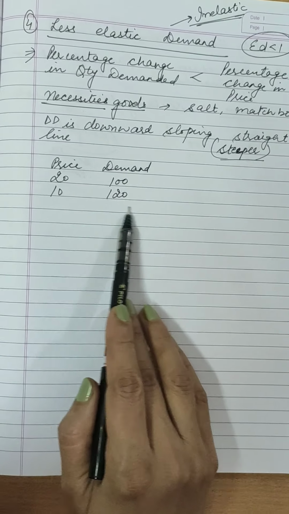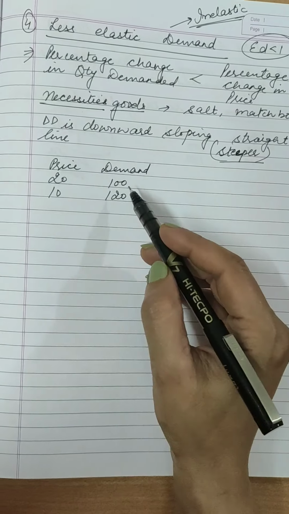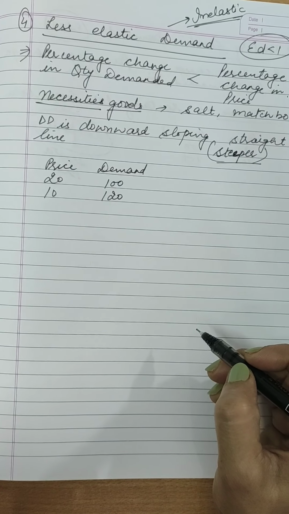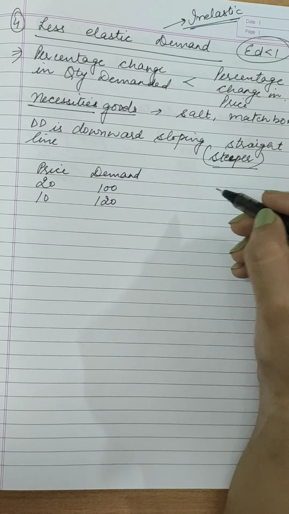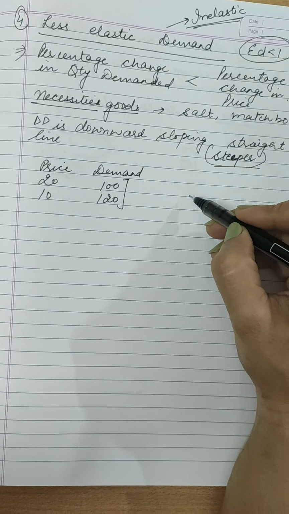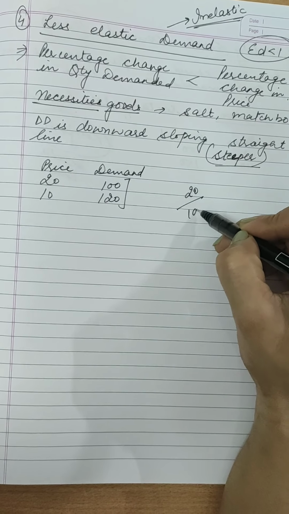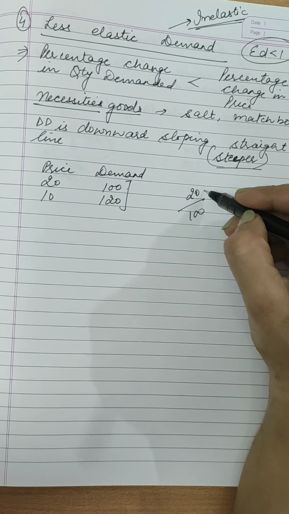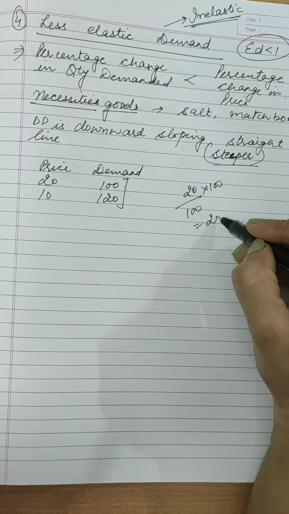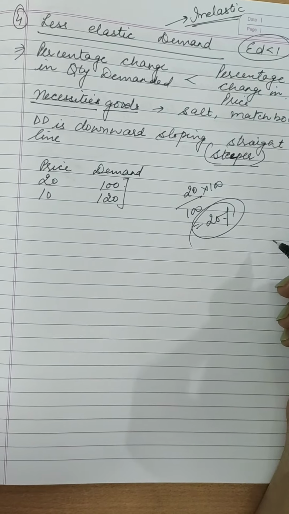Then this is the table I have taken over here. Now let us calculate here percentage change in quantity demand and percentage change in price. The formula is same. What is here delta Q? 120 minus 100. It's 20 upon initial quantity is 100 into 100. So there is 20% change in quantity demanded.